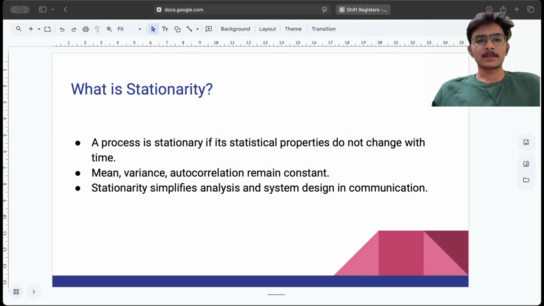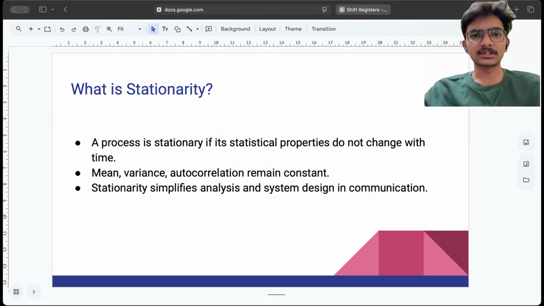So what is stationarity? A process is stationary if its statistical properties do not change with respect to time. So with this, we can understand that when the time is changed, if its properties do not change, then that process is called a stationary process. For example, the mean, variance, and autocorrelation remain constant in stationary processes. Stationarity simplifies analysis and system design in communication. So in digital communication system design, we use stationarity.